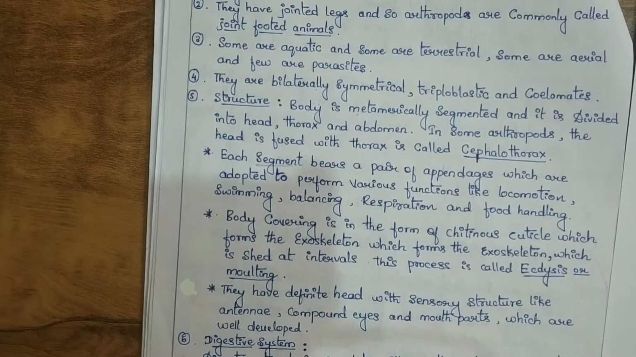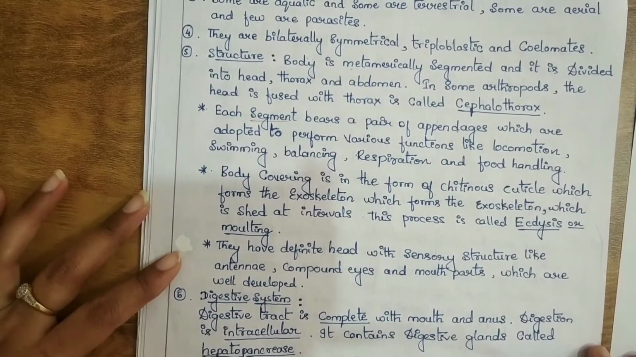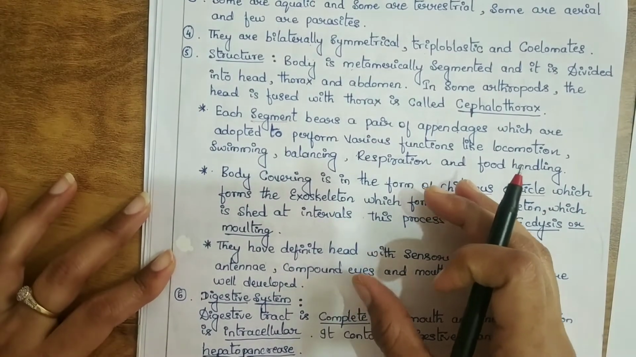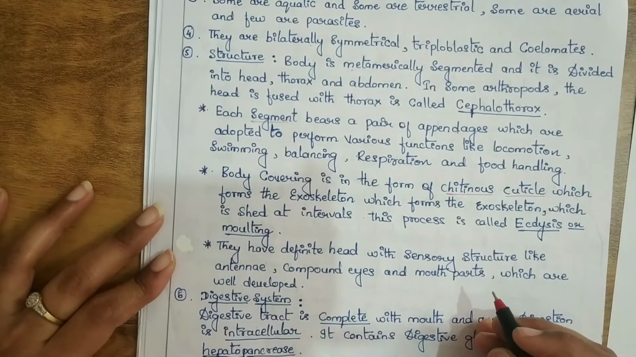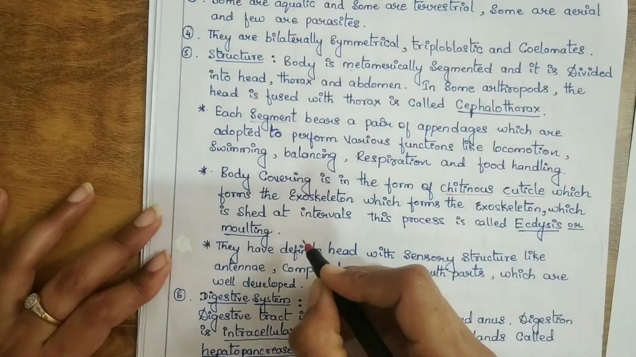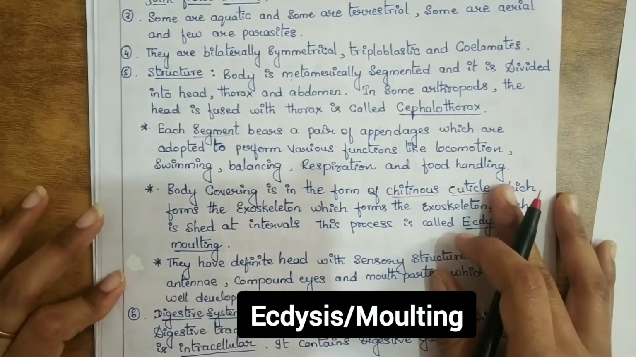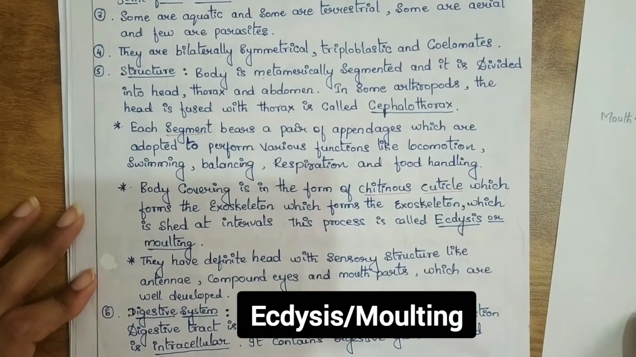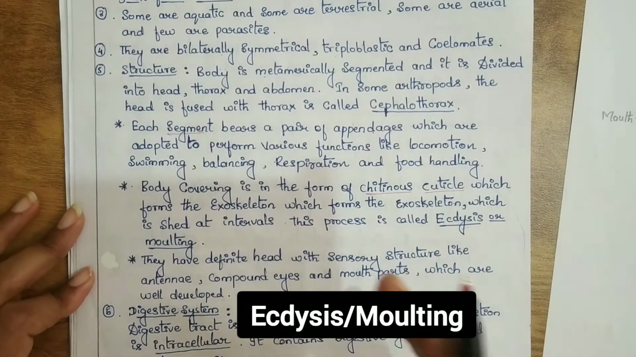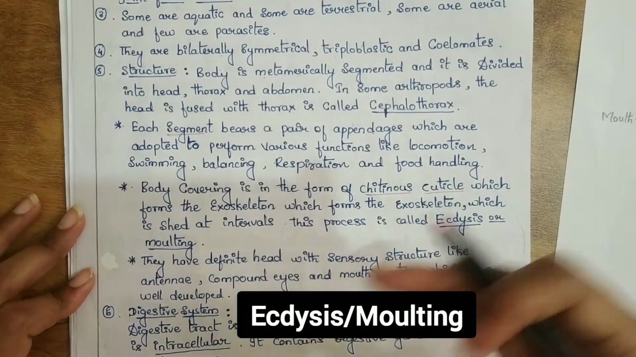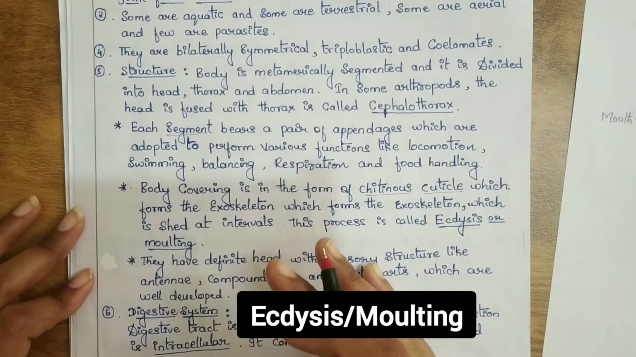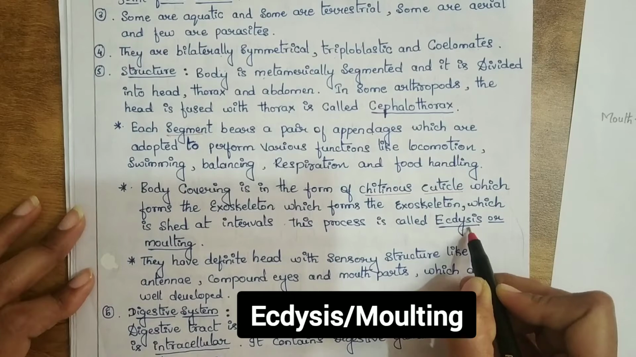In the next point, the body covering is in the form of a chitinous cuticle which forms the exoskeleton. The exoskeleton is shed at intervals, and this process is called ecdysis or molting. In the examination they may ask what is ecdysis or molting. Molting means that at several intervals the exoskeleton is shed off. That is called molting or ecdysis.